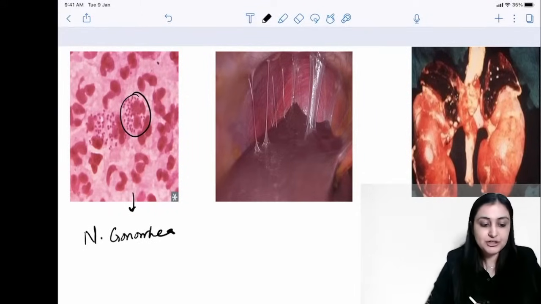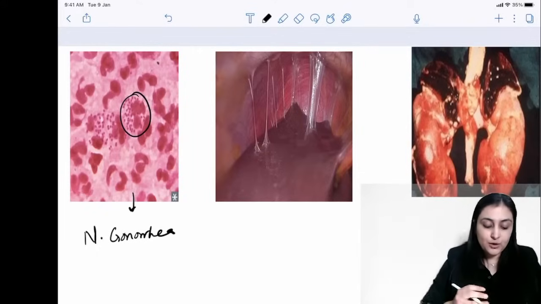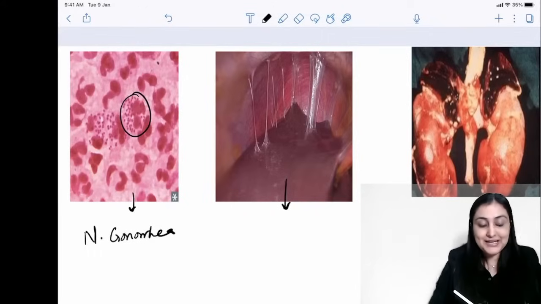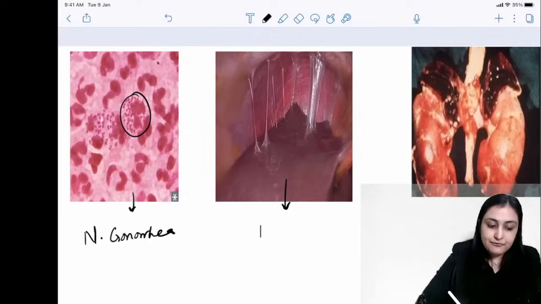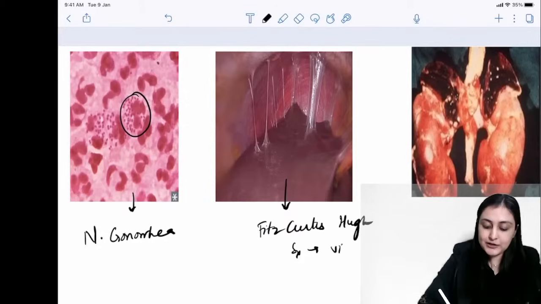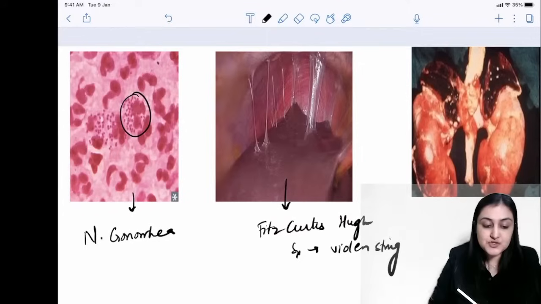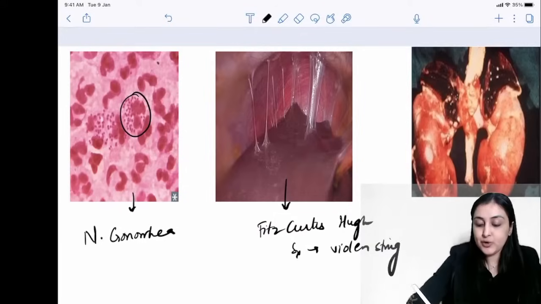All right, so this is definitely N. gonococcus or Neisseria gonorrhoeae, and what I'm showing you here is a complication of PID because of gonorrhea or chlamydia. This is basically Fitz-Hugh-Curtis syndrome. So this is Fitz-Hugh-Curtis syndrome, which will have these violin string adhesions. All right, it will have these violin string adhesions, which is perihepatitis. Okay, extremely important.